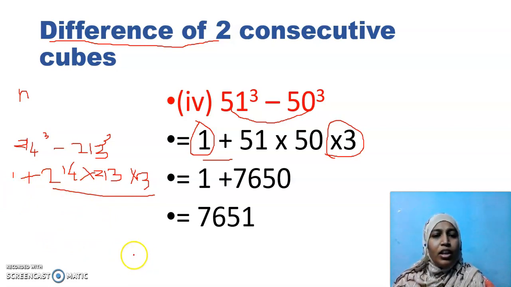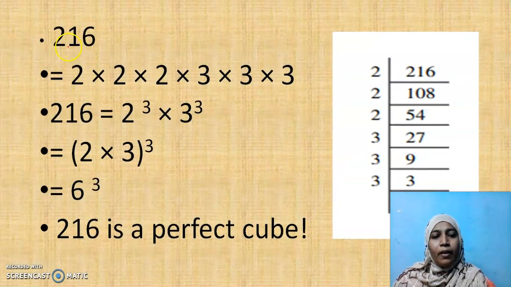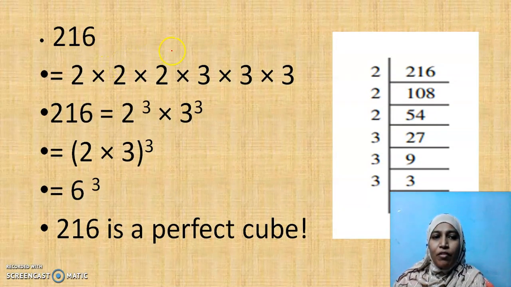Is it clear, children? And now let's start with cubes. How to find cube? To check whether it is a perfect cube number or not. If it is a perfect cube number, you can write that number as a cube of another number. How to do this? It's just by prime factorization. We have seen 3 properties. Then you should know to check whether the given number is a perfect cube number or not.